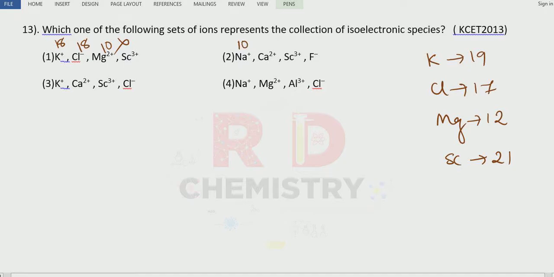electrons. Calcium 20 minus 2, 18, not isoelectronic. Potassium 19 minus 1, 18 electrons. Calcium 20 minus 2, 18 electrons. Scandium 21 minus 3, 18 electrons. Chloride 17 plus 1, 18 electrons. So the answer is option number 3. Clear?